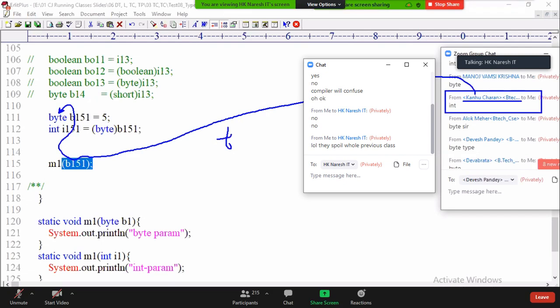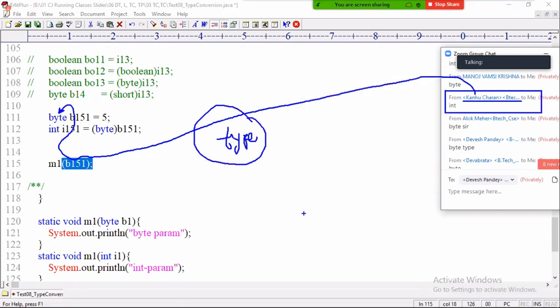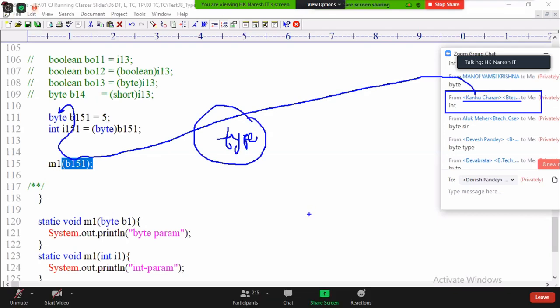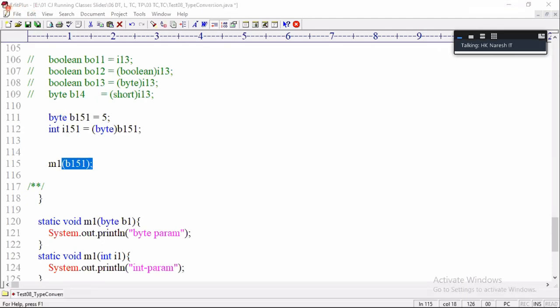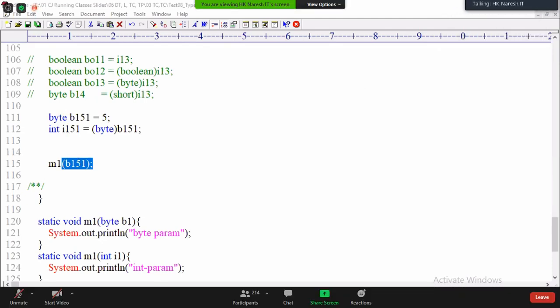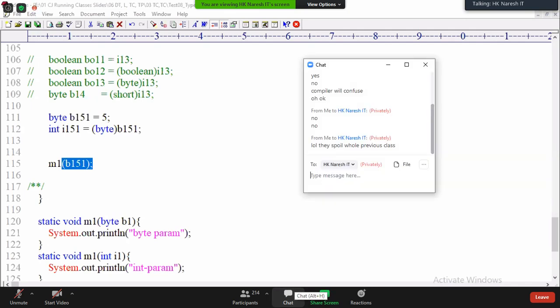I'm asking type, Babu, not value. Type is what? b1 is what type? Huh? Are you a CSE background student? BTech mechanical background. So excused.